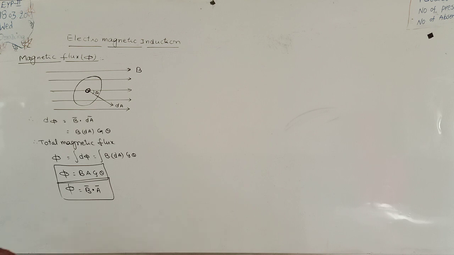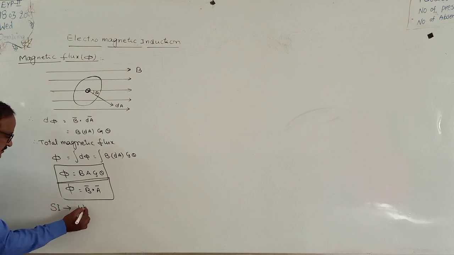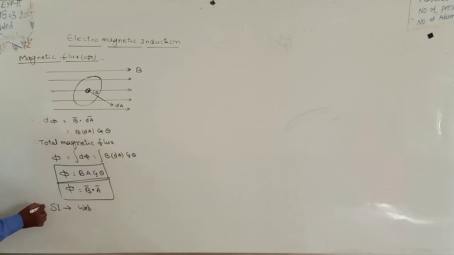Now then, what is the unit corresponding to magnetic flux? Phi can be represented in Webers. Because the SI unit of flux can be represented as Weber. Remember this one, then we can look at the rest. SI unit is equal to Weber.